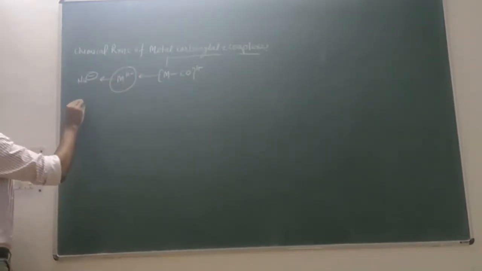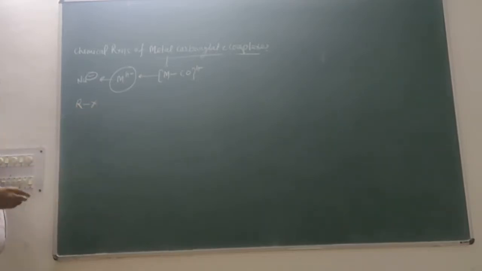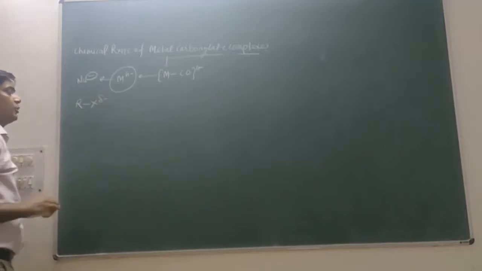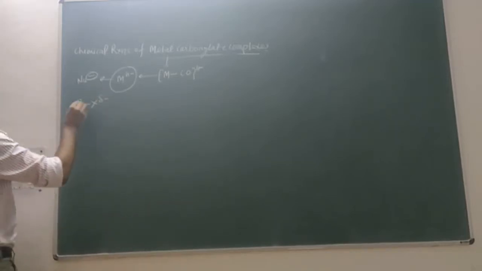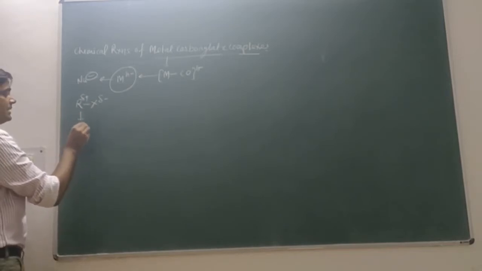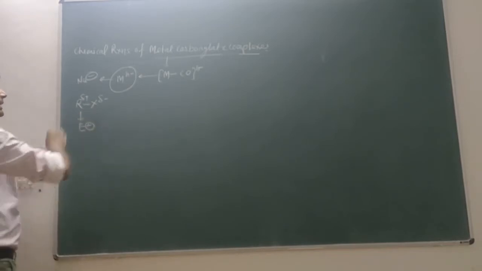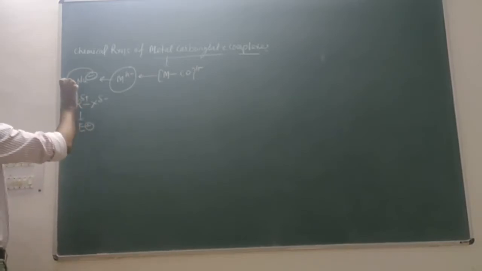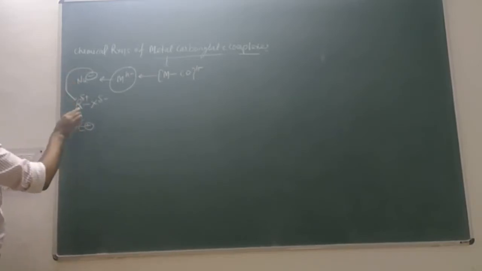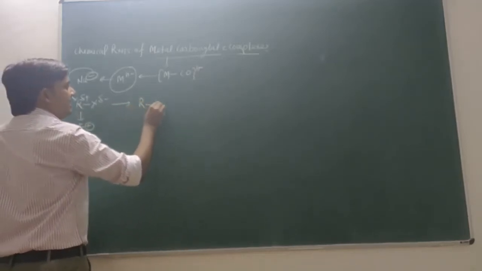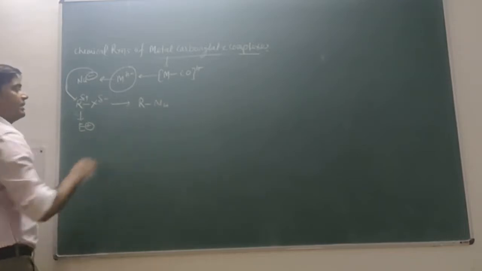Just like here, if you have an RX type species, the halogen is electronegative and the carbon will carry a partial positive charge, and any positively charged species acts as an electrophile. Now the nucleophile will attack the electrophile and generate the product R-Nu. So this is your reaction product.